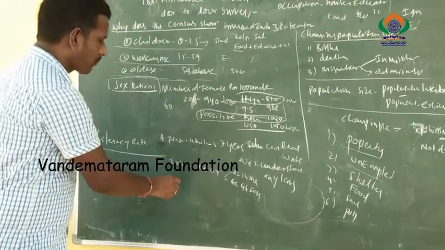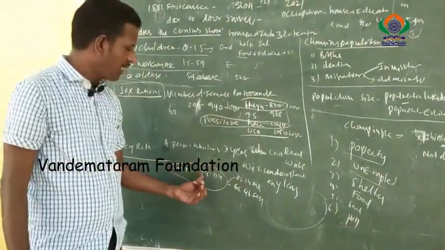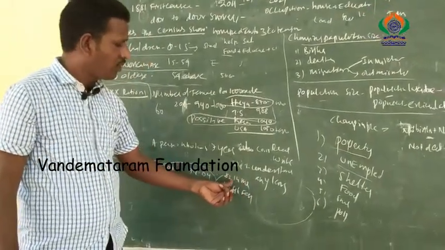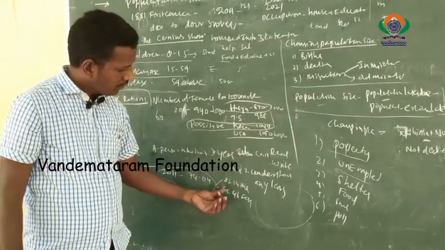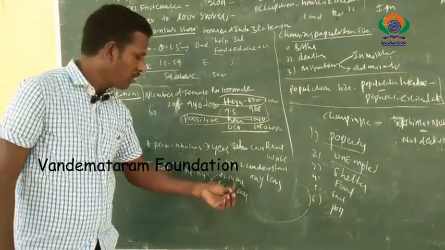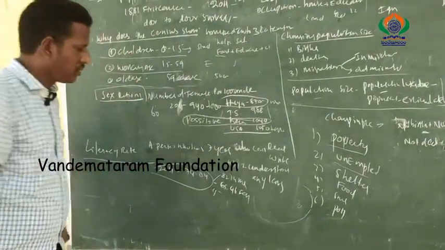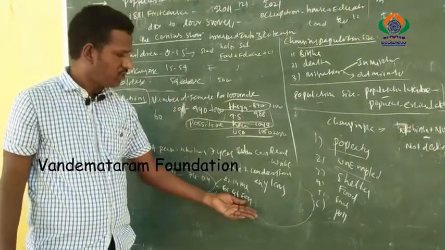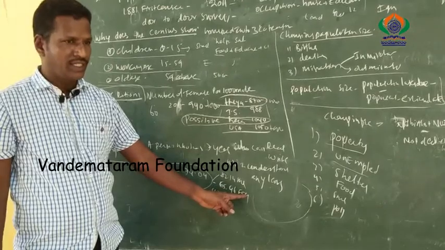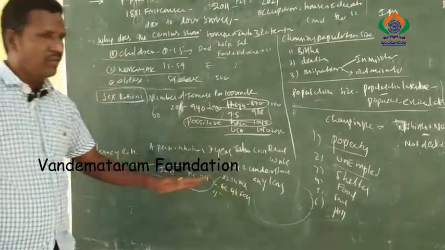So in India, in the 2011 census, our literacy rate is 74.04. In that, the male literacy rate is 82.14 and the female rate is 65.46. Compared to the male group, the female group has a 15% difference. So female education is also an important social indicator in India. If girls are well educated, they will look after their children. So the government should focus on female education compared to male education.